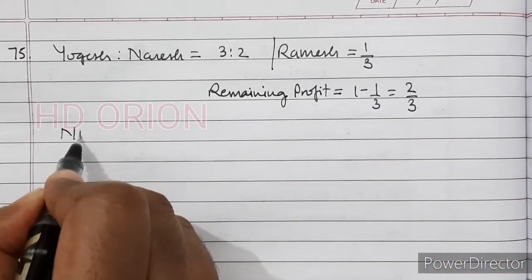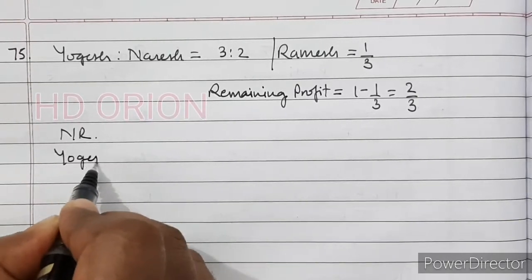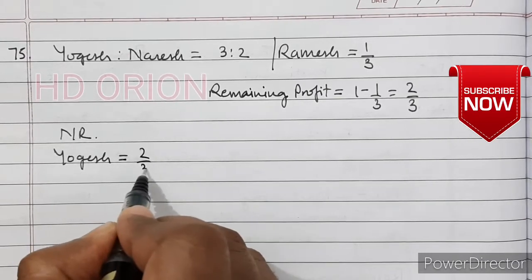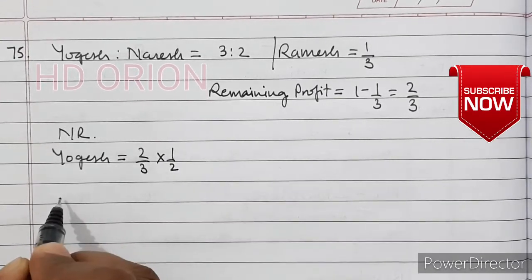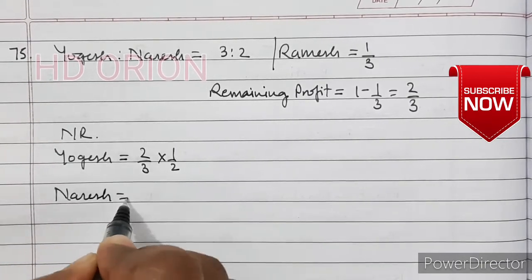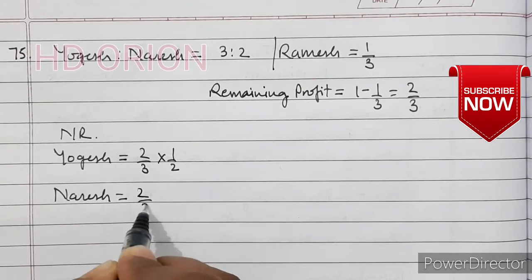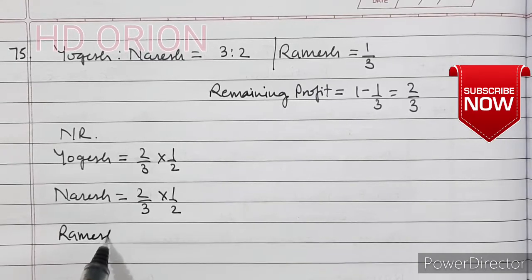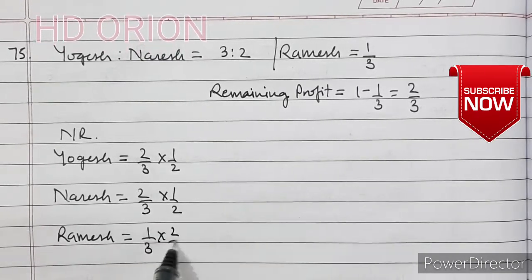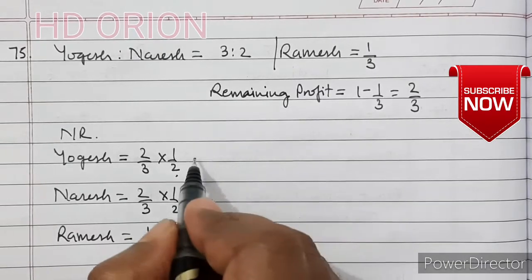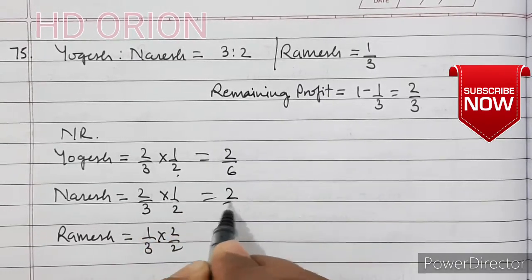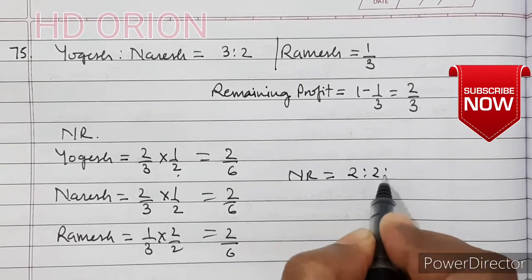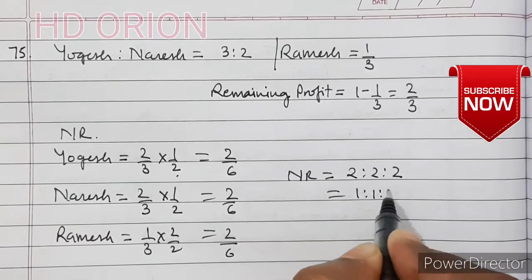Now new ratio for Yogesh. Yogesh is equal to 2/3 into 1/2 and Naresh is equal to 2/3 into 1/2 and Ramesh is equal to 1/3 into 2/2 because the denominator is coming 6. So 2/6, here also 2/6 and here also 2/6. So new ratio is equal to 2:2:2, which is equal to 1:1:1.